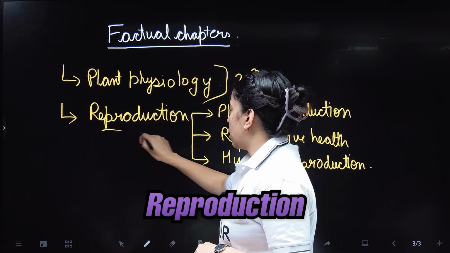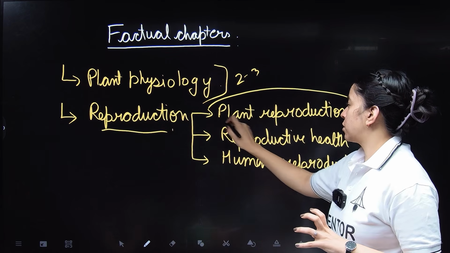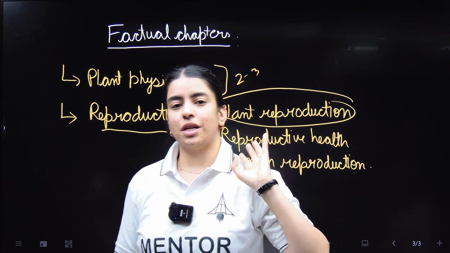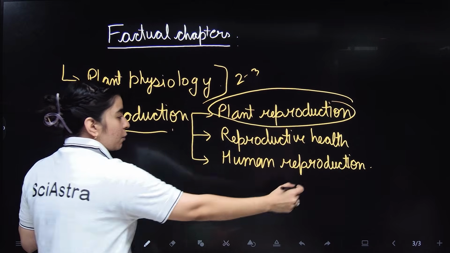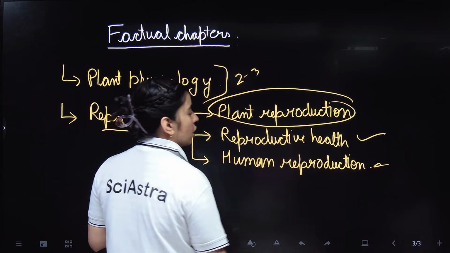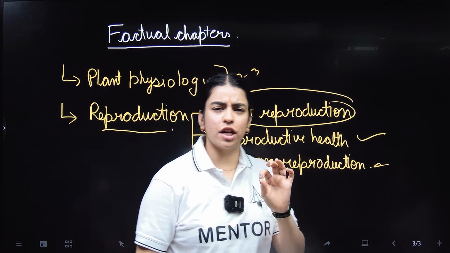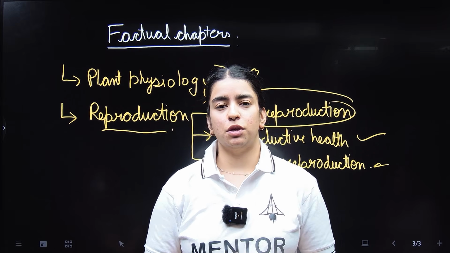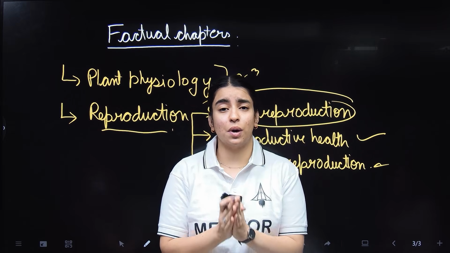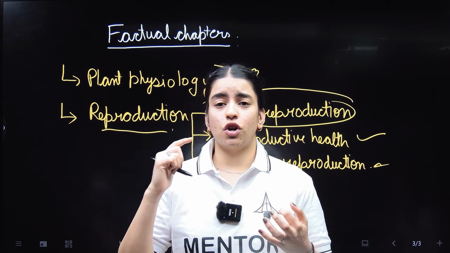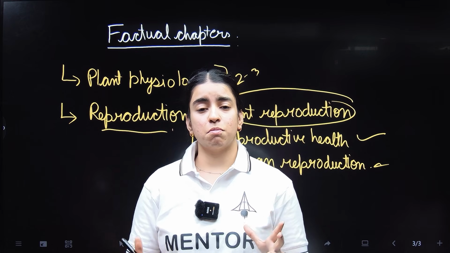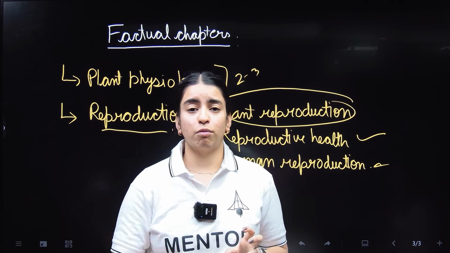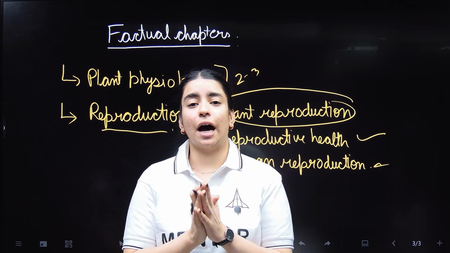Now, coming to your reproduction unit. In reproduction, the first chapter, sexual reproduction in flowering plants, every year since 2017, one question has been asked from this chapter. Then reproductive health and human reproduction. These are very simple and basic general knowledge type of chapters. And once you prepare them, trust me, your major portion of biology will be done. If you can cover these chapters well, your facts, your conceptual knowledge, your numerical part will all be done. And trust me, in the biology section, you can easily score up to 25 to 35 marks in your IAT exam.